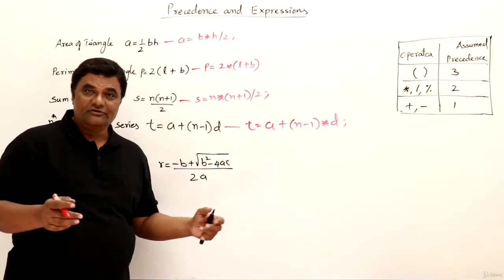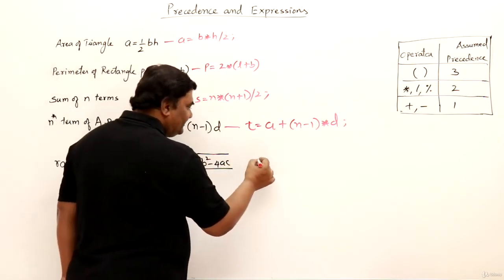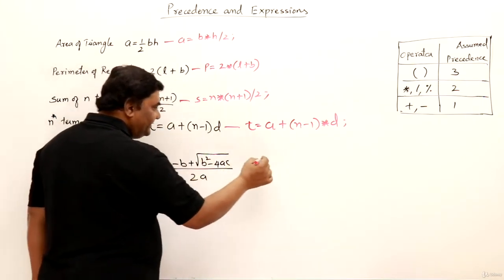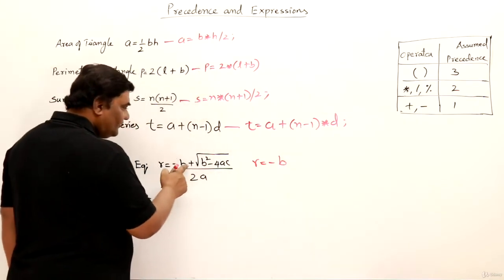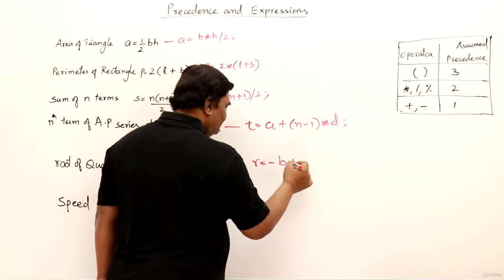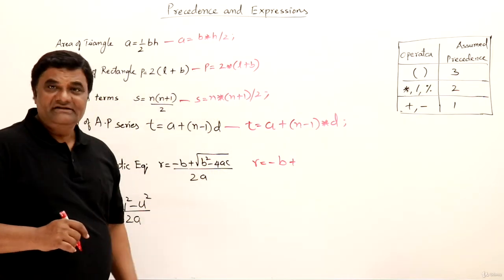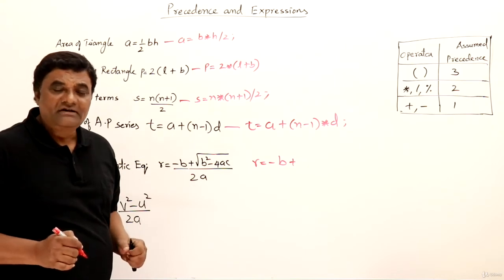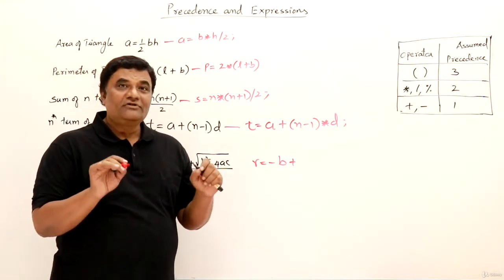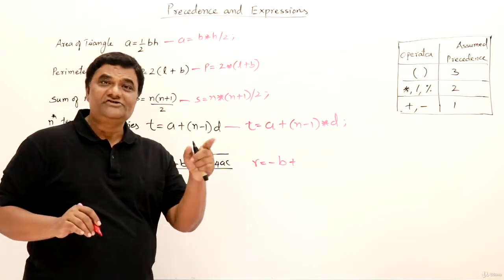Now coming to the next formula, root of a quadratic equation. This is a little lengthy formula. Let us write it. R assigned with minus b. Only one root I am taking. It is plus or minus, so we'll take just plus. Then square root of b square minus 4ac. How do you write b square? There is no symbol for square or power in C++, but there is a function available.